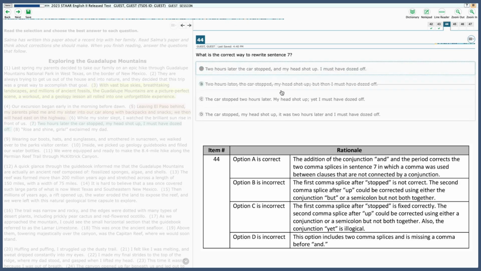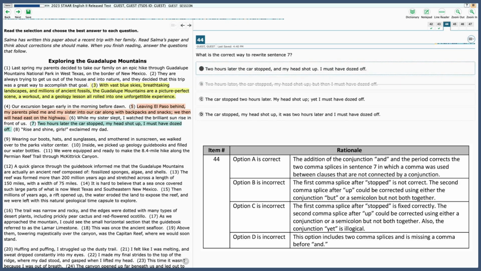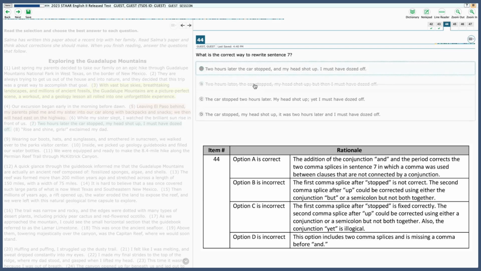So it's combining too many things. C, the car stopped two hours later. My head shot up; yet I must have dozed off. So here the first comma splice after stopped is fixed correctly, but the second could be either the conjunction or the semicolon, but not both together, so it's overdoing it.